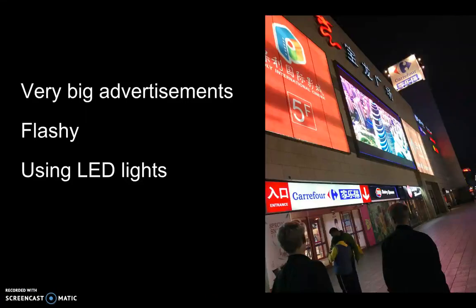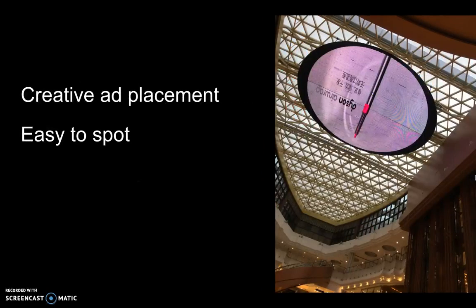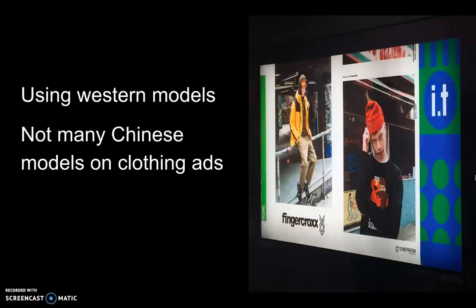China likes to make very big advertisements. Beside that, many of the advertisements are also flashy and made with LED lights. It's very noticeable. This advertisement has a very creative ad placement. It is easy to spot, and you will remember this advertisement because it stands out from the rest.